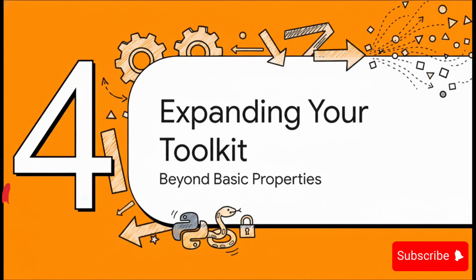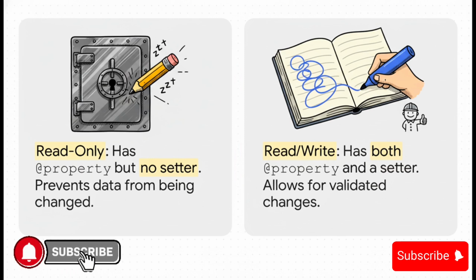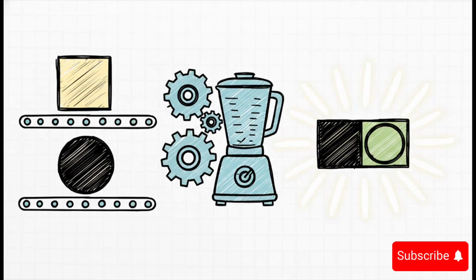So we've totally mastered the basic getter and setter, but properties are way more flexible than that. Let's look at a couple of other really powerful things you can do with them. What if you have something that should never, ever change after it's been created, like a student ID number, for example? Well, with properties, this is ridiculously easy. You just don't make a setter. That's it. If you only have the @property part, the getter, and someone tries to assign a new value to it, Python will just raise an error. It's a super elegant way to create read-only attributes.